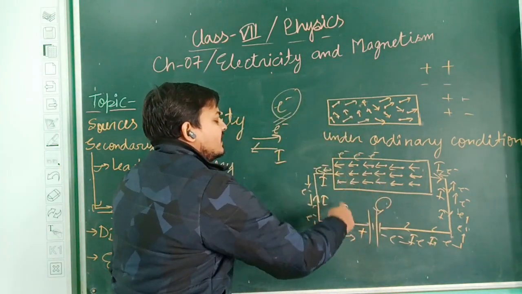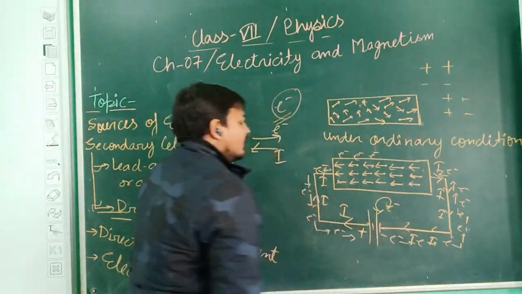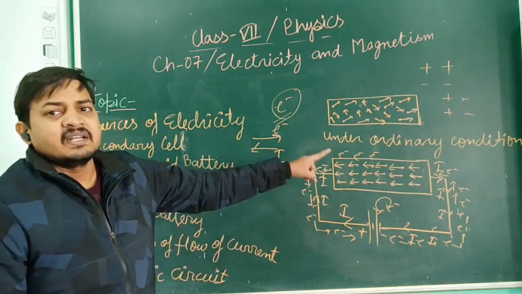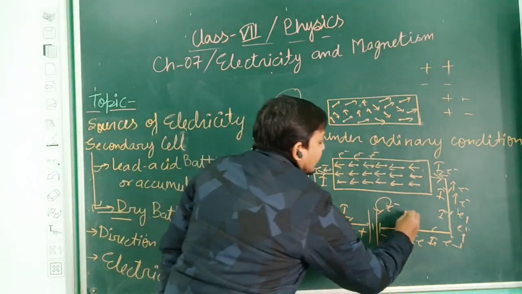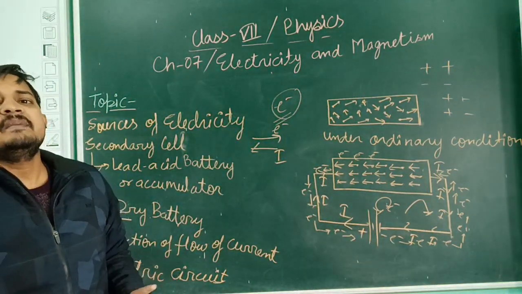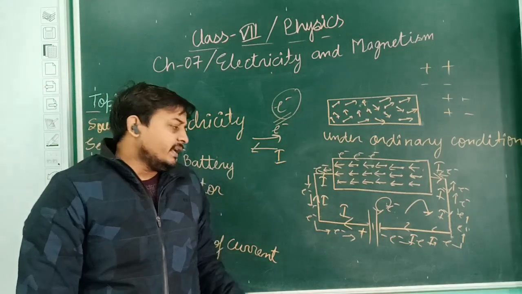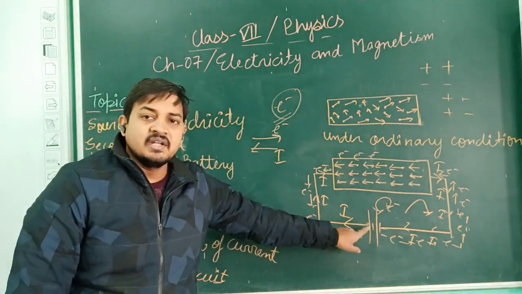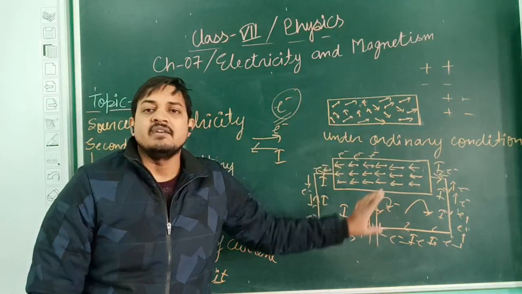See, anti-clockwise, what is moving? Electrons are moving. But what about the electrical current? Electrical current is moving in this circuit in the clockwise direction. Is it clear? That is the basic reason why electrical current always flows from the positive terminal and finishes at the negative terminal.